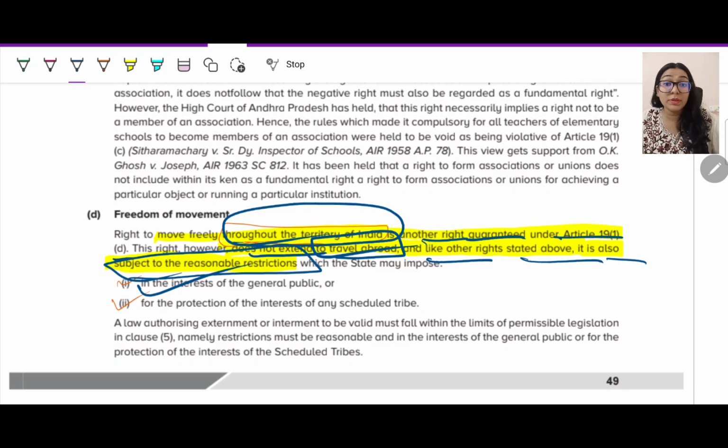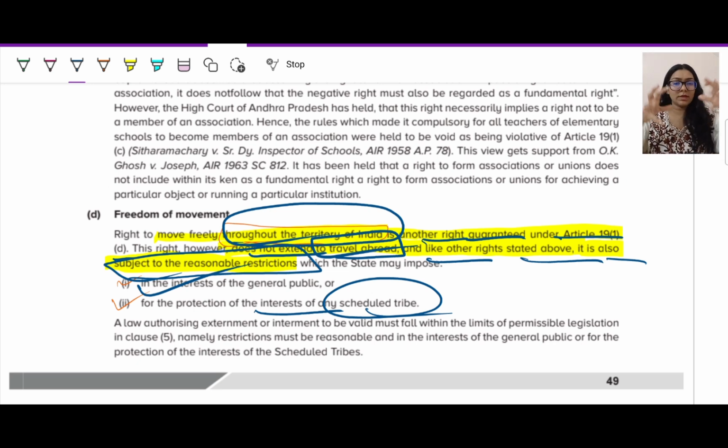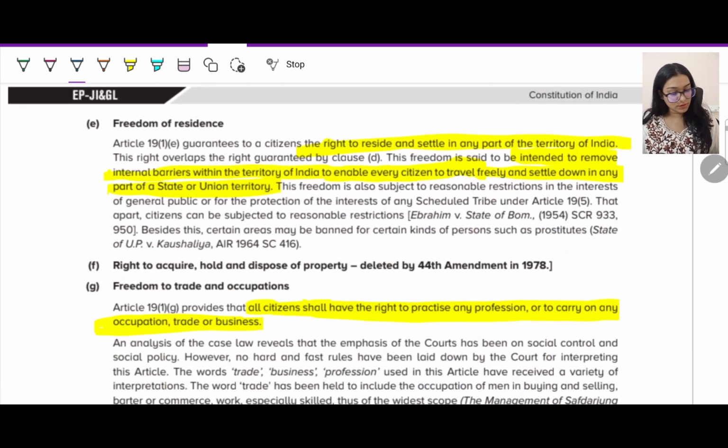That's why you take a lot of permission before you go for any rally. And next, for the protection of any scheduled tribe. There were a lot of movies, like Kantara, which was based on one particular tribe. Now to protect them, can they make a restriction that you should not enter this particular place, or that if you're going there you have to go a certain way only? Can they do that? Yes. For protection of their interest, the government can make laws for that particular thing.